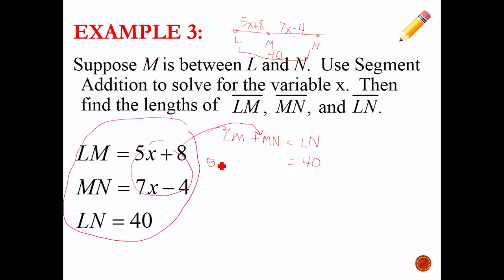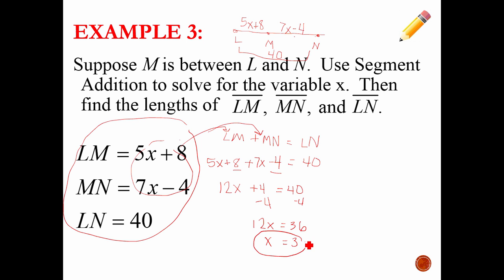So 5x plus 8 plus 7x minus 4 equals 40. And now remember from algebra, you combine like terms, you get 12x, and now 8 plus negative 4 is positive 4, so you'd have 12x plus 4 equals 40. And then we'll subtract the 4, so 12x equals 36, so x would be 3.